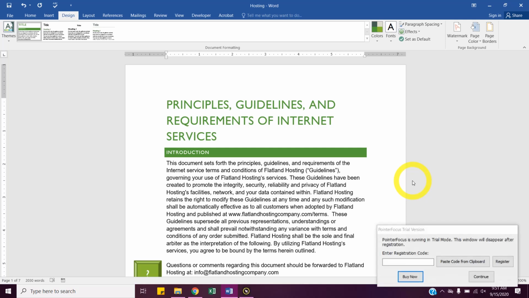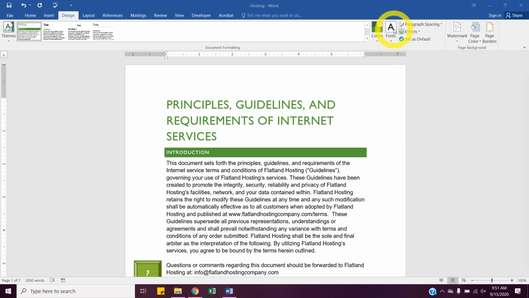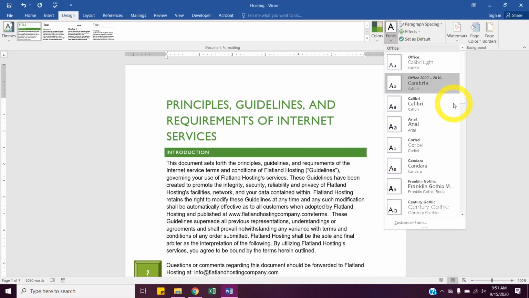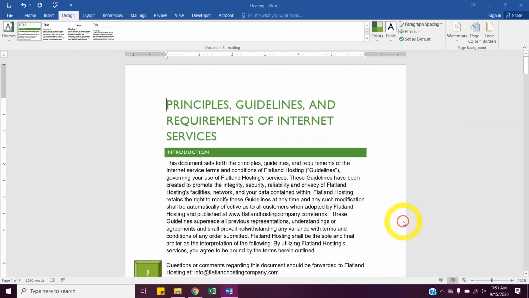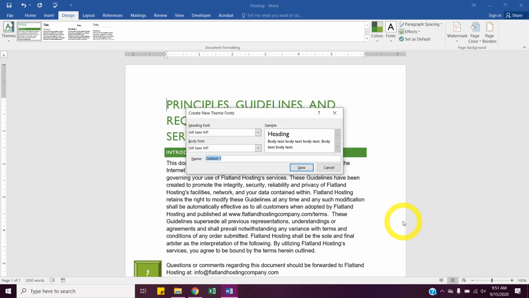Now let's say I wanted to make a custom one. What do you think we would do? Where's custom usually at when we want to make something? Yep, the bottom of our drop down. So I'll click Fonts. All the way down at the bottom is Customize Font. If we wanted to make a custom font, we could make our heading a specific font, the text body a different font, and then name it.